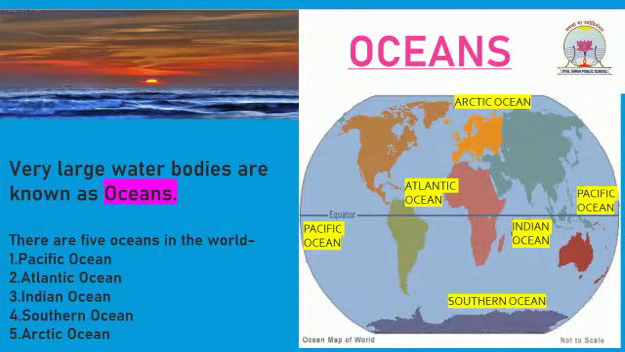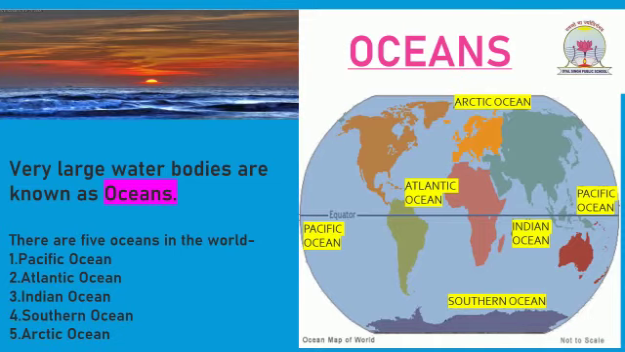Now you know about the 7 continents. Let us discuss oceans. Very large water bodies are known as oceans. There are 5 oceans in the world. Number 1, Pacific Ocean. It is the largest and deepest ocean in the world.